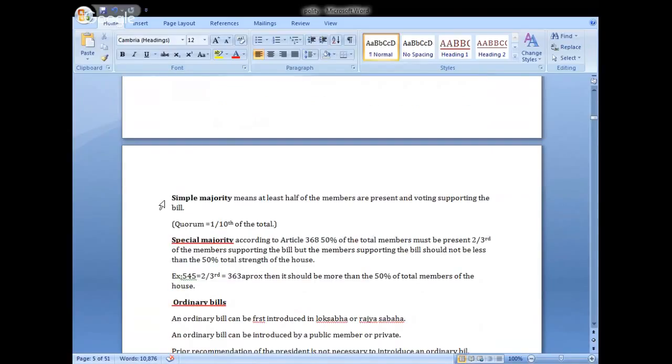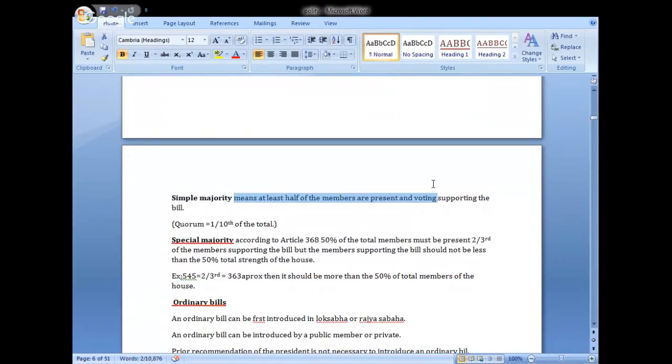Now, what is simple majority? It means at least half of the members present and voting support the bill. Kindly look at this.